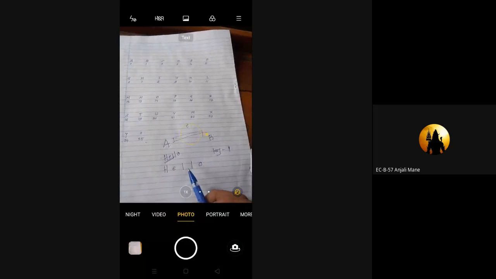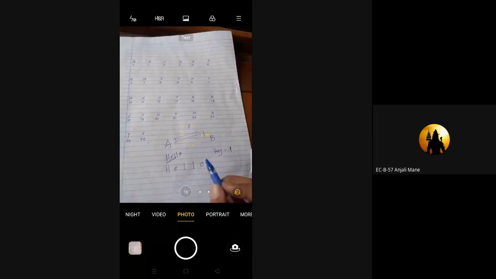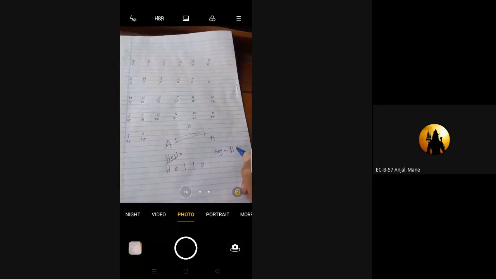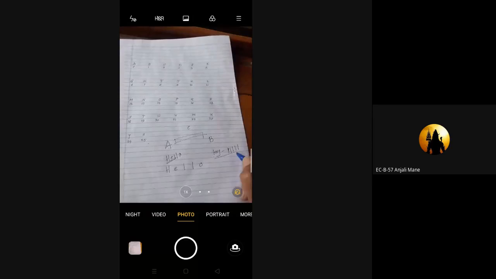Okay, so 5 letters are present. If we use the key as 1, we have to repeat the 1 five times. So it is a proper key for this hello message.